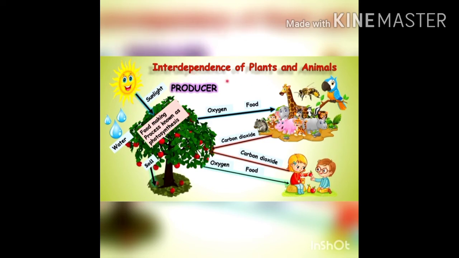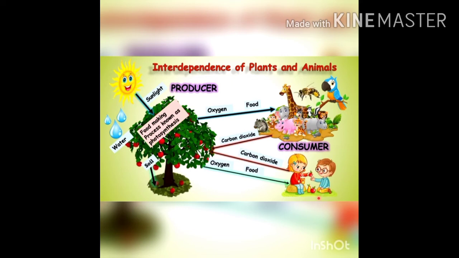Students, in the plants, energy is stored in the form of starch, which is used by animals. You can imagine our life without plants; animals are completely dependent on plants for oxygen and food. This is how plants and animals are dependent on each other, and this dependency of plants and animals on each other is called the interdependency of plants and animals.